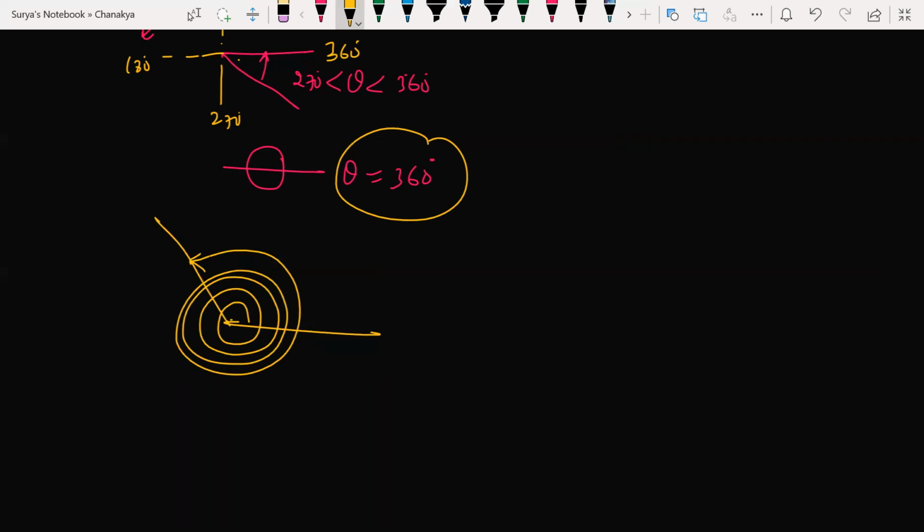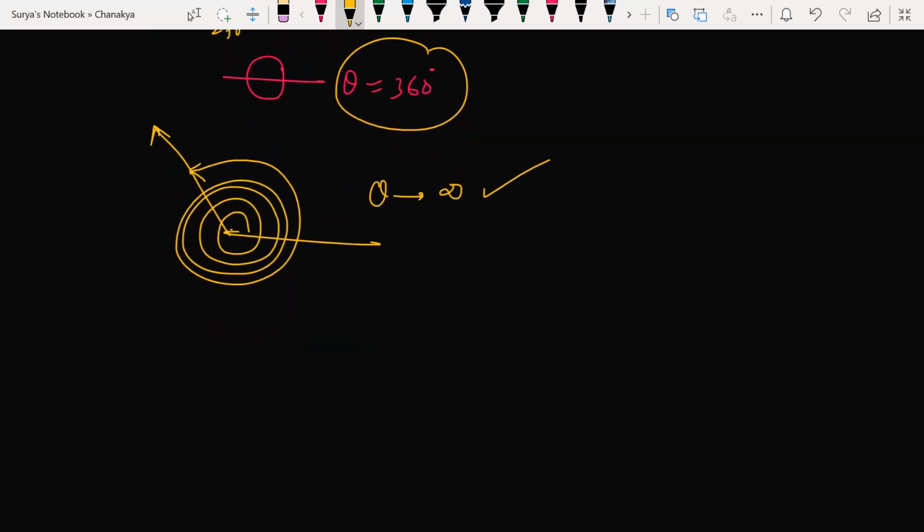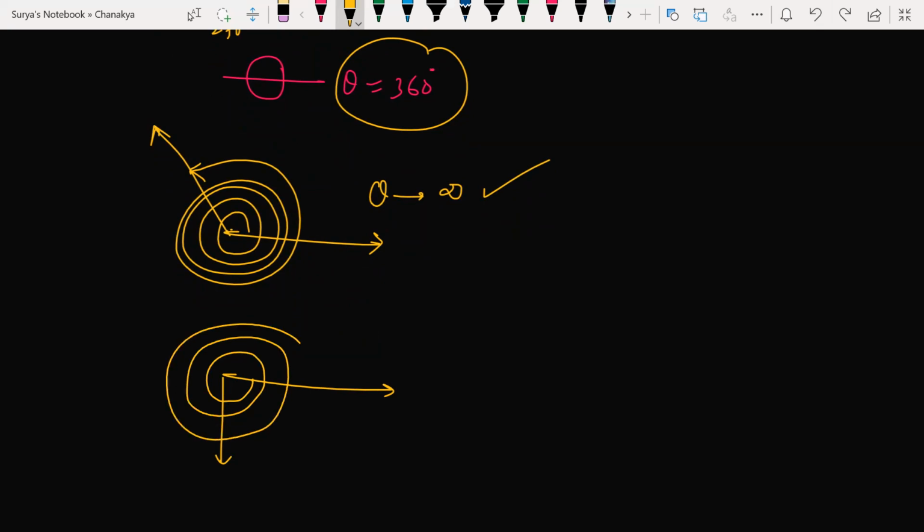I'm just moving in what direction now? This is anti-clockwise direction. So theta can move towards infinity. It can make an infinite angle actually. Getting my point? Now look at it. Your initial line is like this, and your terminal line is somewhere like this, and you are moving in clockwise direction like this. Check it. This is clockwise. This is anti-clockwise. Hope you are getting my point.